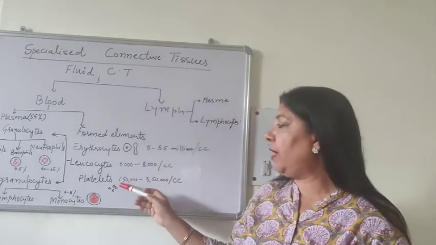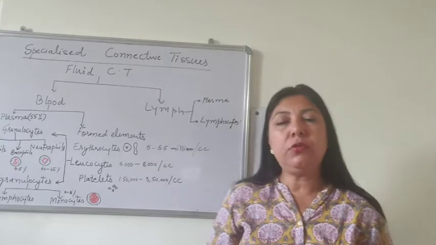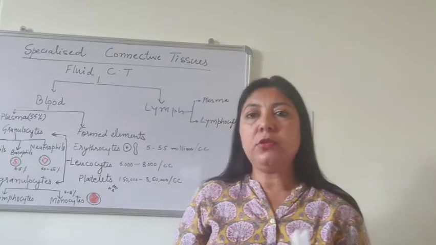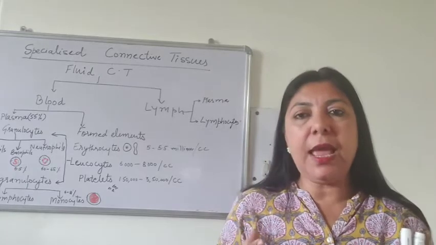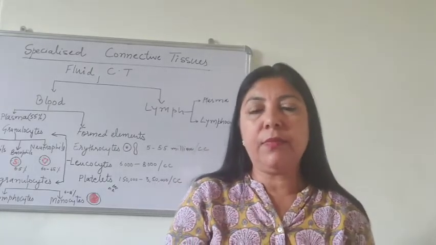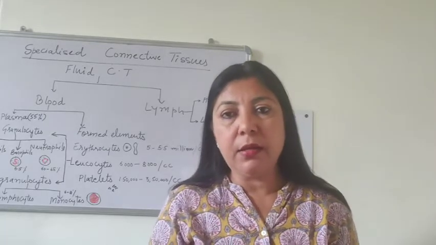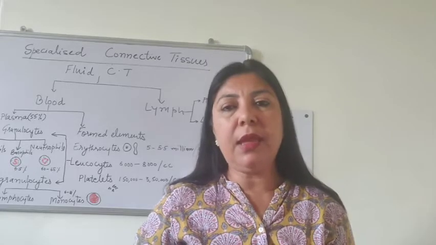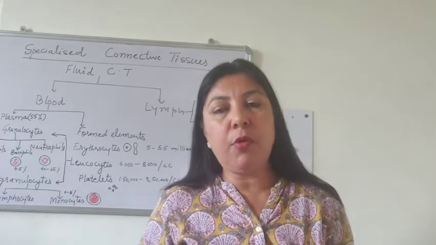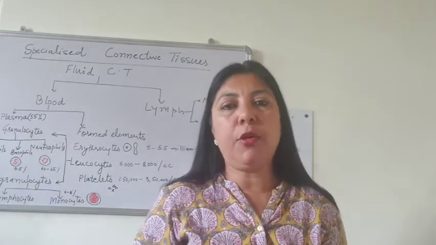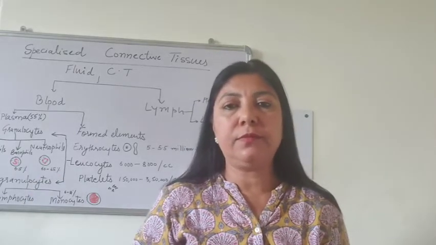Their count ranges between 1,50,000 to 3,50,000 per cc. These platelets are very helpful because whenever we are injured, there is loss of blood. Within 3 minutes, when the platelets are broken, they pour out their secretions, that is the enzymes, and initiate the process of blood clotting.